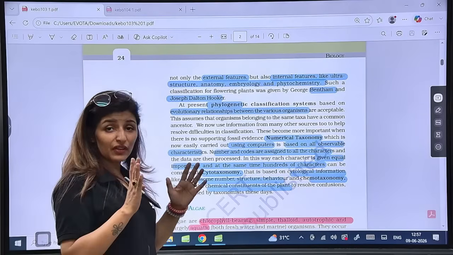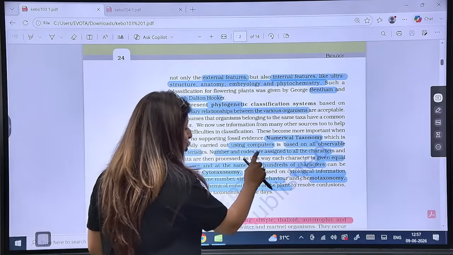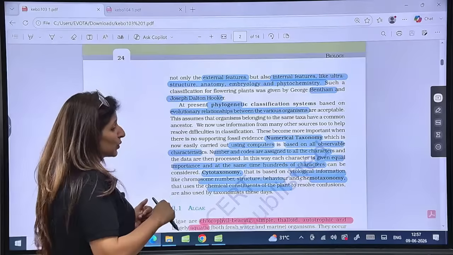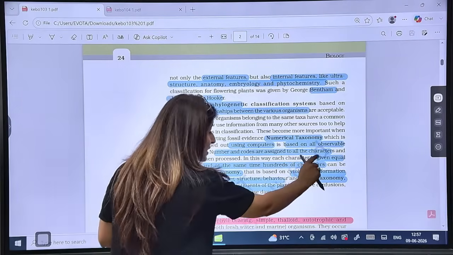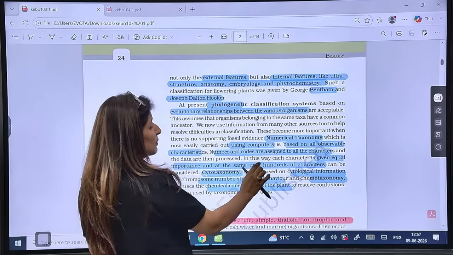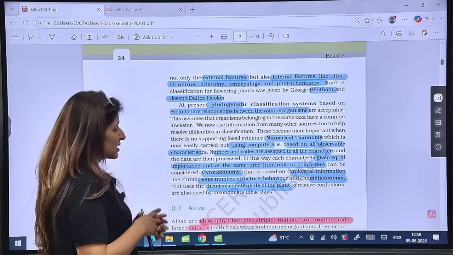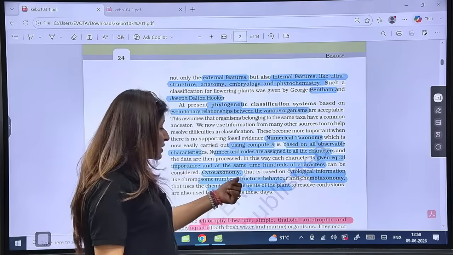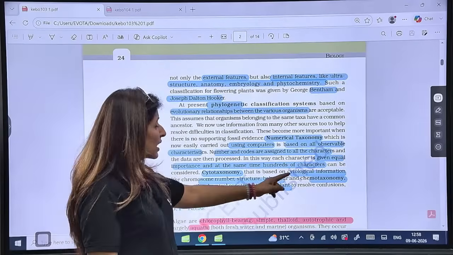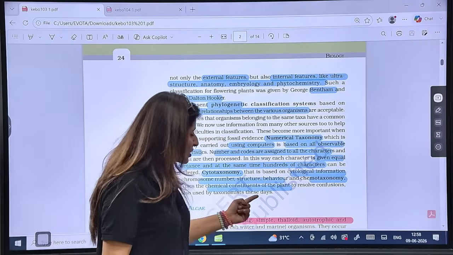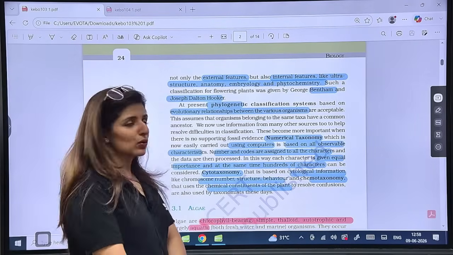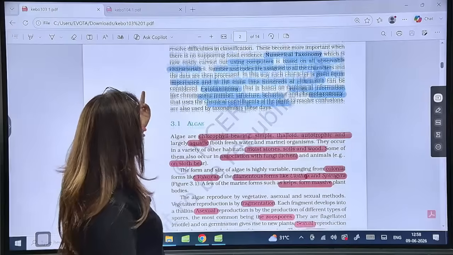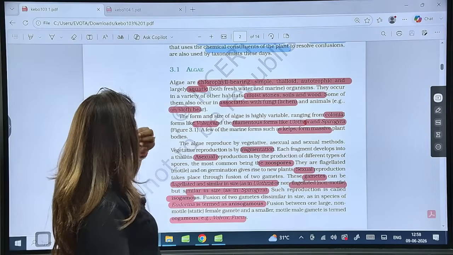Numerical taxonomy carried out using computers based on all the observable characteristics. So hundreds of characters can be considered. Numbers and codes are assigned to all characters, and then data can be processed using the computer. In this way, each character is given equal importance, and at the same time, hundreds of characters can be considered. In cytotaxonomy, cytological information, chromosome number, structure, behavior are used. In chemotaxonomy, the chemical constituents of the plants are used to resolve the confusion, that is for classification. Are these clear?